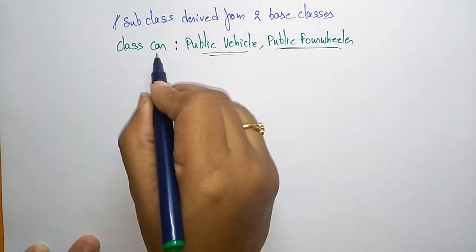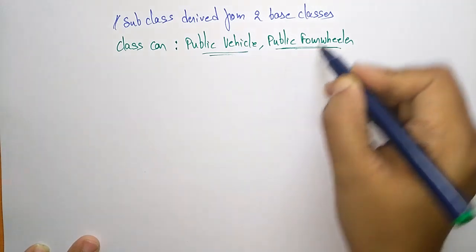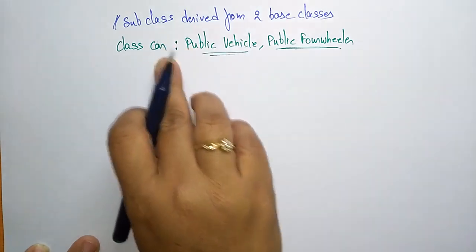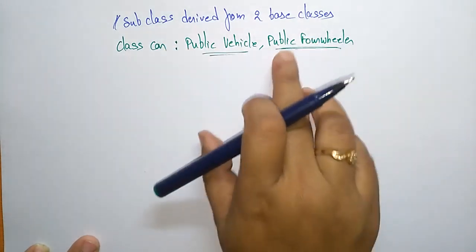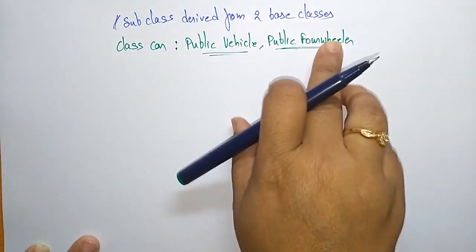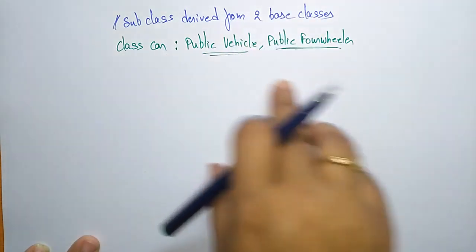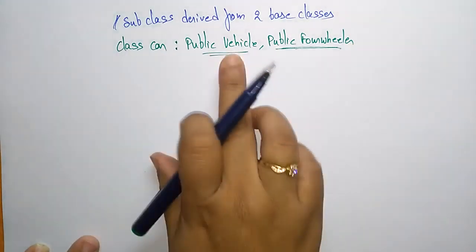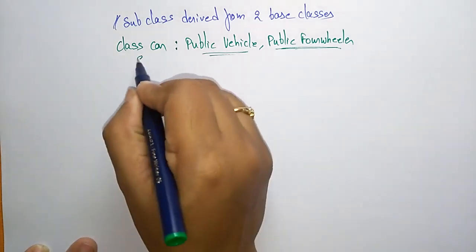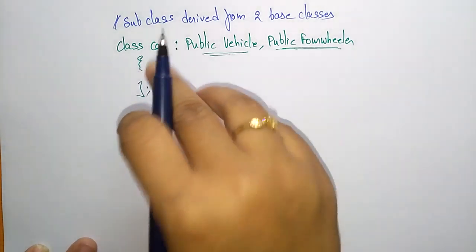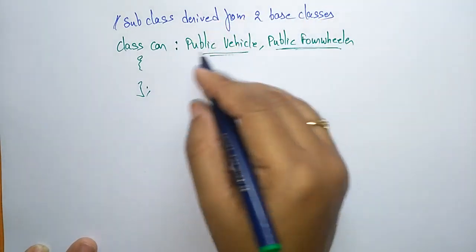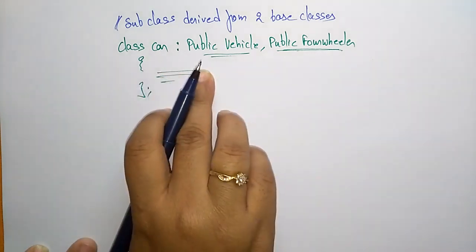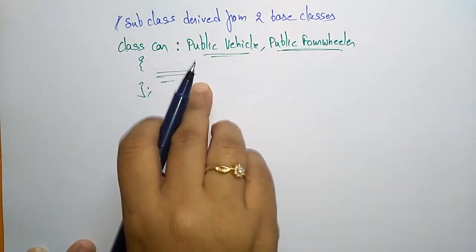So this Car is inheriting the properties of Vehicle as well as FourWheeler. Whatever is written first, it inherits first; suppose FourWheeler is written first and Vehicle second, then it first inherits the properties of FourWheeler and next those of Vehicle. So this is class Car, a subclass, and these two are the base classes. Here I didn't write anything, because the complete inherited code will be replaced here: first the public Vehicle code, and after that the public FourWheeler code.